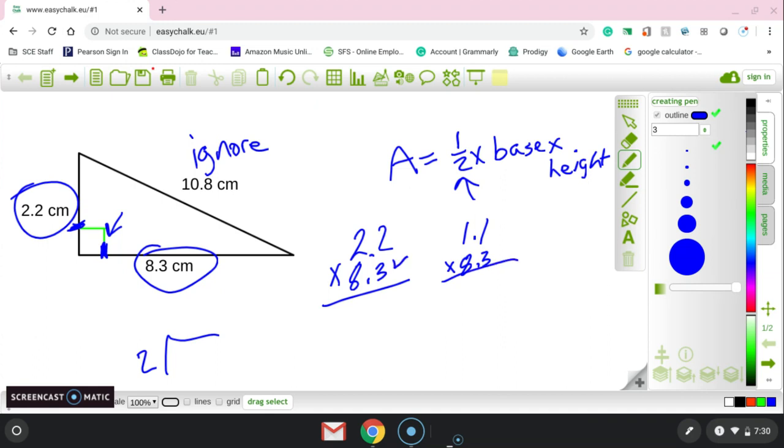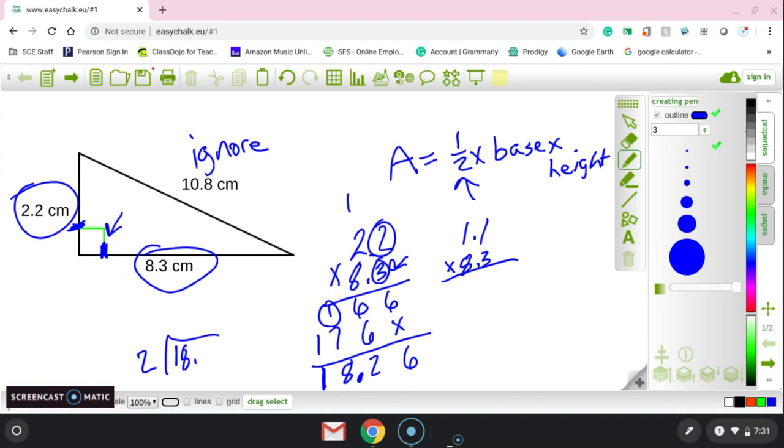I'm just going to start right here. 3 times 2 is 6. Put in my placeholder. 8 times 2 is 16, plus 1 is 17. Add them up. 6 and nothing. 6 and 6 is 12. 1 and 7 is 8. And then I have a 1. I have 2 decimal spots, so my decimal has to move over, which is 18.26.